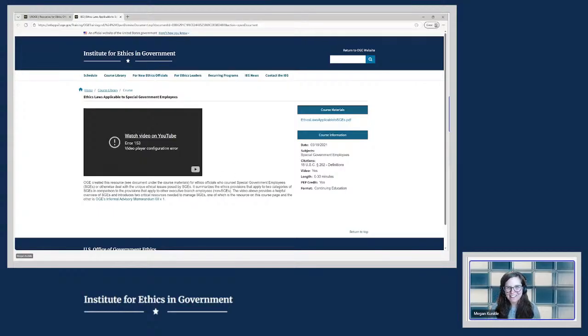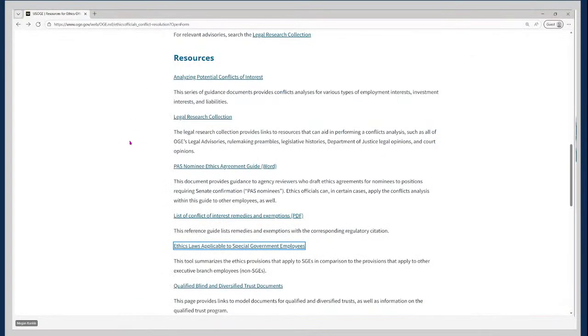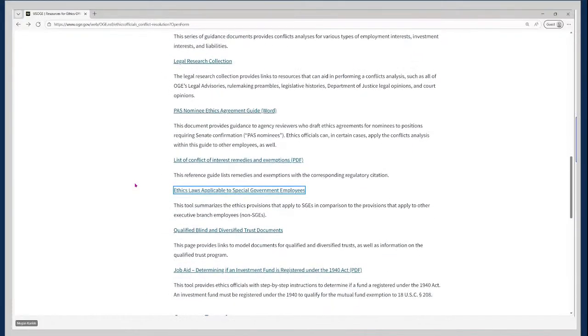We'll talk about that later on too. And lastly, there is a job aid to help you determine whether an investment fund is registered under the Investment Company Act of 1940, or the 1940 Act.